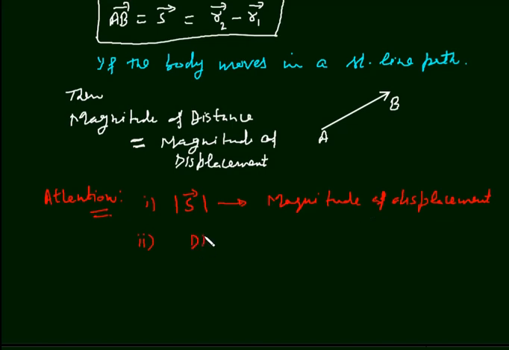And the second point: displacement is less than or equal to distance. Displacement is always less than or equal to distance. If the body moves in a curved path, then displacement will be less than distance.